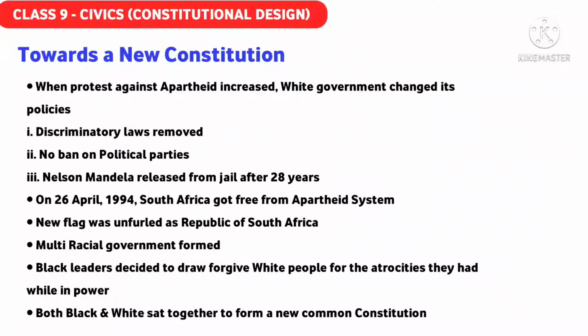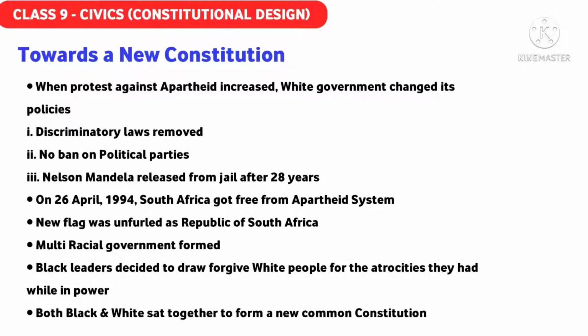So, this new government, or the formation of a new multi-racial government, means people from all the races, from all the colors, can stay in the government. They made some rules. Okay. What were the rules made by them?